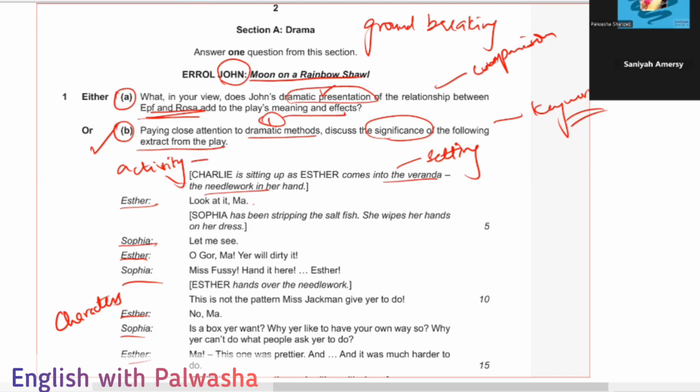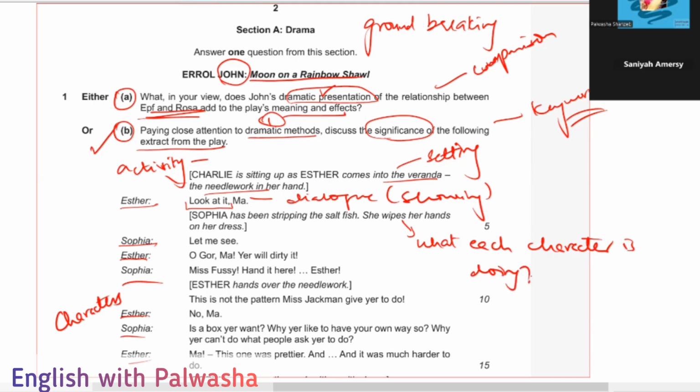And Esther says, look at it, Ma. So the dialogues which are being delivered, instead of telling what she is doing, they are posing questions, right? And they are referring to each character by these short phrases. So we have to explain. Sophia has been stripping the saltfish. She wipes her hands. So they are explaining what each character is involved in, or what each character is doing. Through this, we get to know what this Moon on a Rainbow Shawl is.